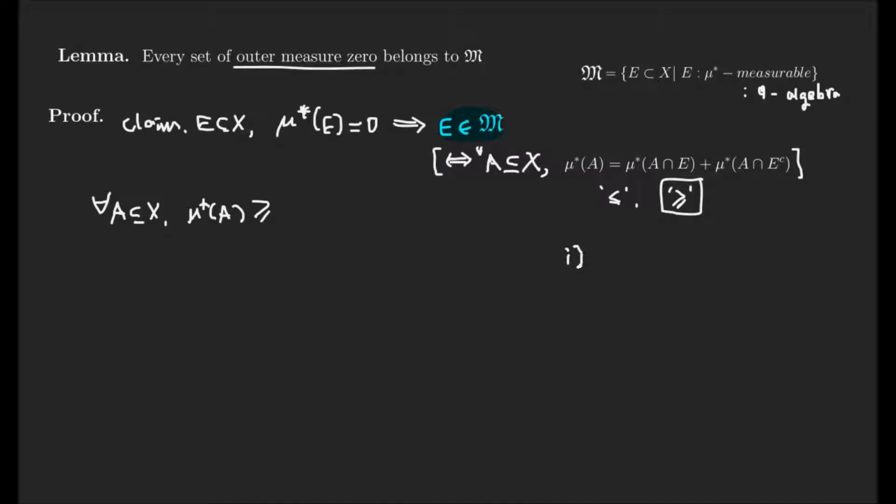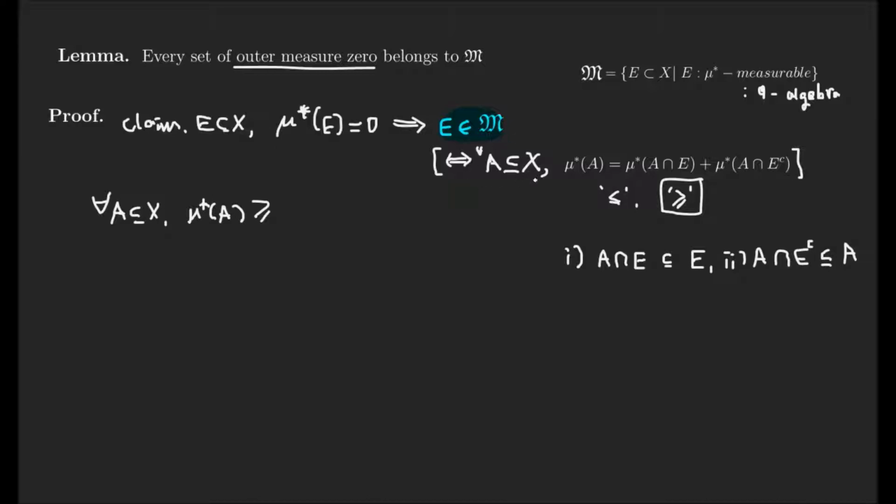The noticeable point is here. This is so fundamental. The first condition is that A intersection E is clearly a subset of E, and A intersection of complement E is a subset of A.